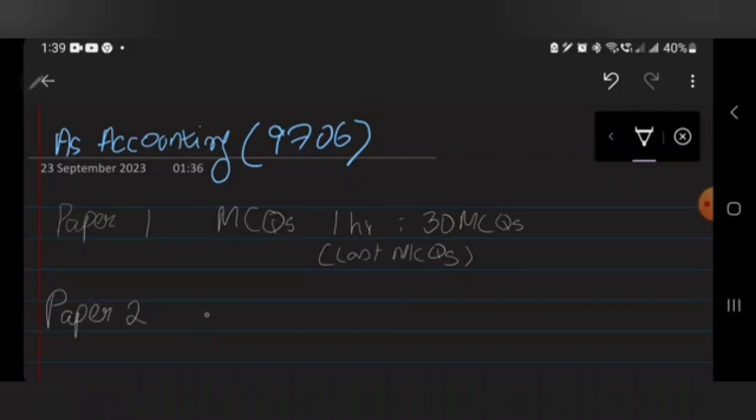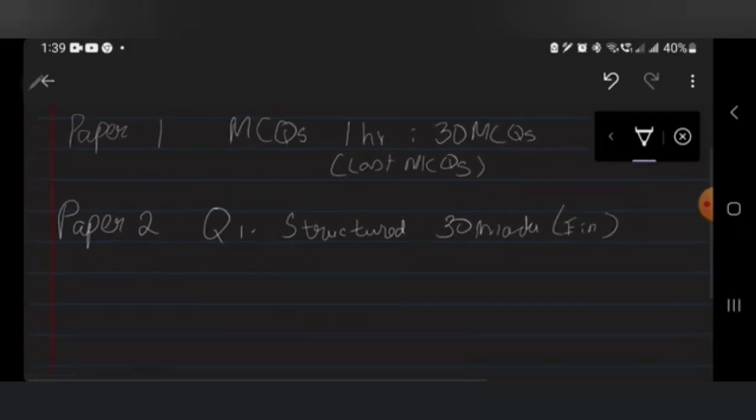In paper 2 we have question number 1, that is a structured question, which is of 30 marks, and that will be specifically from the financial portion. And then after that, when we move towards question number 2, that is also a structured question, also from the financial portion, but that will be of 15 marks, and that will be from the financial portion as well.